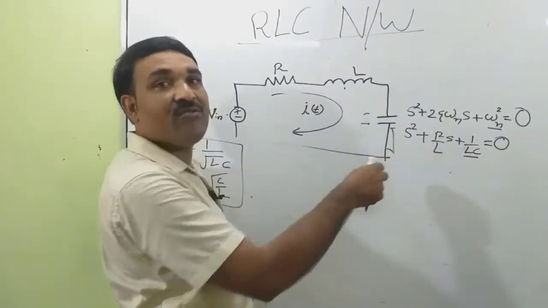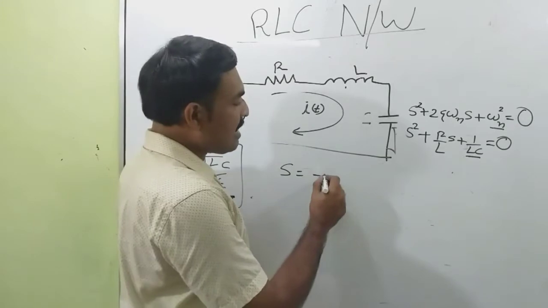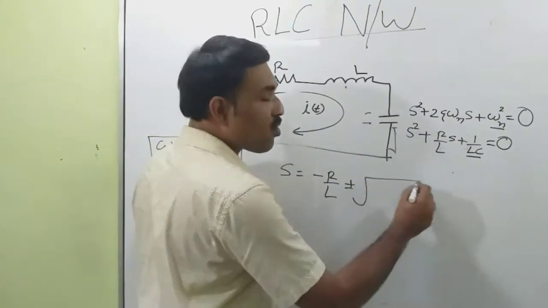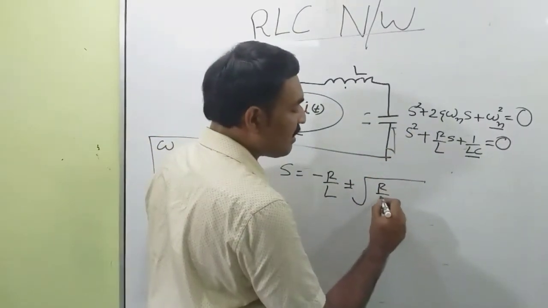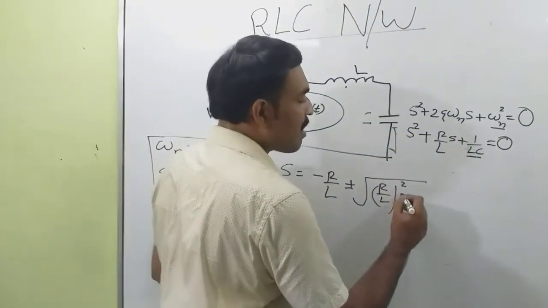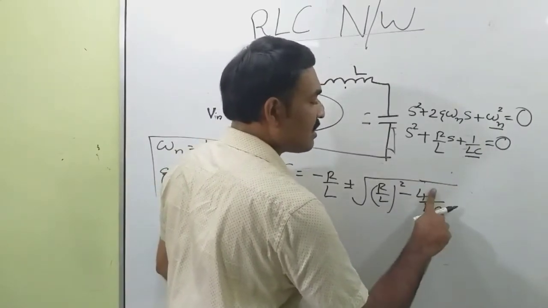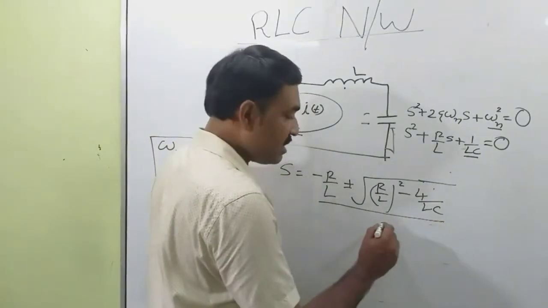From this equation, we can find the value of s. That is, s is equal to minus b plus or minus root of b squared minus 4ac, that is, R/L squared minus 4 times 1/LC, all divided by 2.